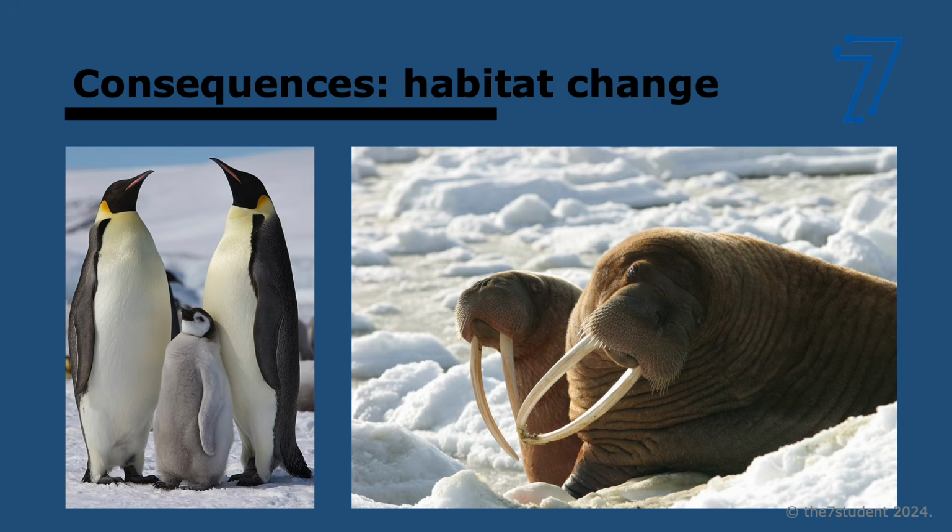Another consequence, habitat change. So with the ice melting, that's going to affect a lot of species. For example, emperor penguins, which depend on the ice for breeding, and also walruses. They use the ice for birthing and for resting. So if there's a loss of ice, that forces them onto land where the pups are at higher risk, and also it forces them to have longer swimming trips, right, which reduces efficiency and increases energy loss. So very, very dangerous to take away the habitat or degrade it.